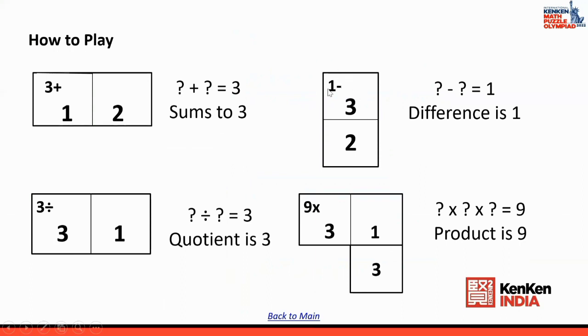Okay. Now let us come to the last one which says 1 difference. One important thing I want to mention here is that we don't use subtraction, we don't use minus, in a Kenken puzzle. The moment you see the minus symbol, that means the difference. So 1 minus means 1 difference. So the answer can be 3 and 2 or 1 and 2. The only thing you have to remember is that it is just a difference of two numbers, and the difference has to be 1. Okay, so this can be 2 and 3 or 1 and 2.